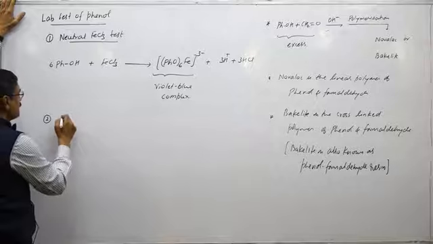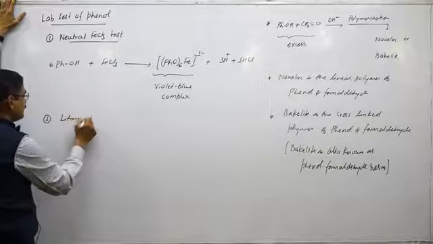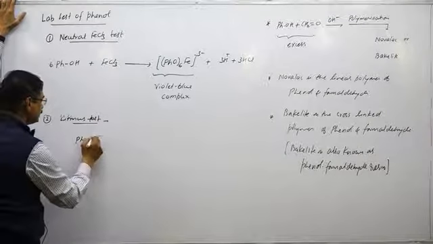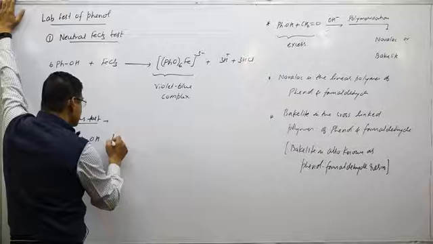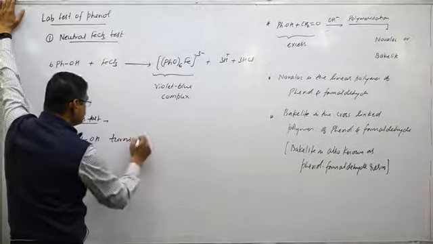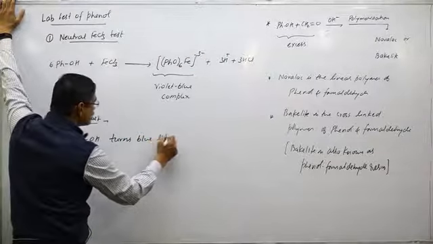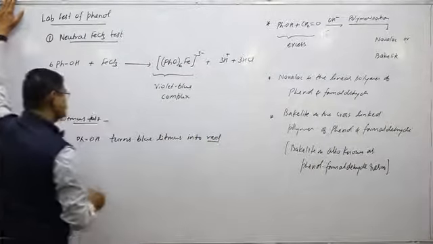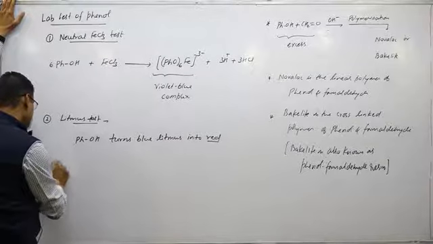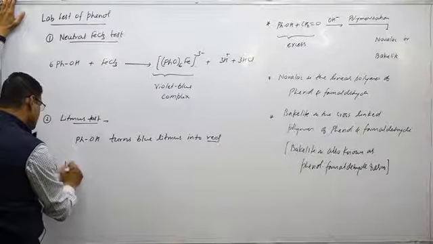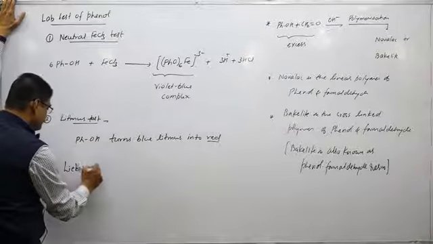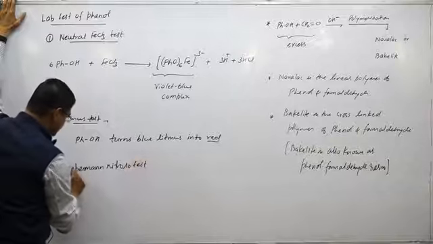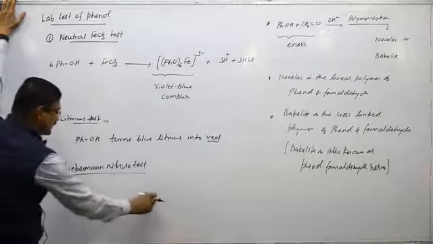Second, the litmus test. Phenol is slightly acidic, so phenol turns blue litmus into red. The third very important test of phenol is the Liebermann nitroso test.